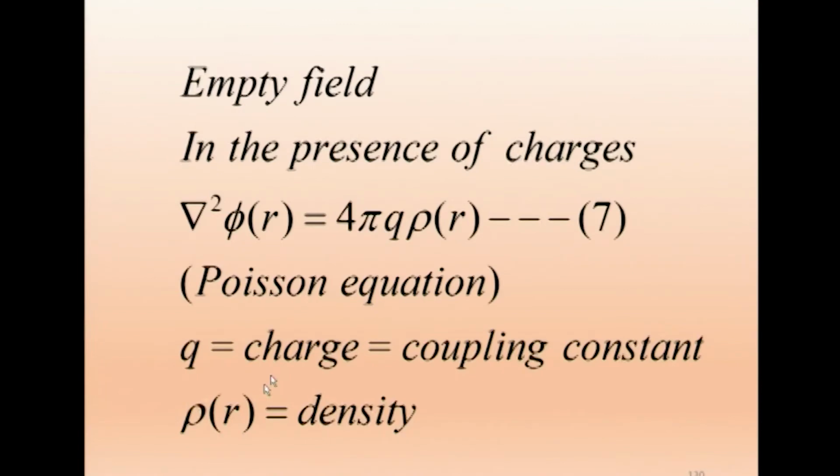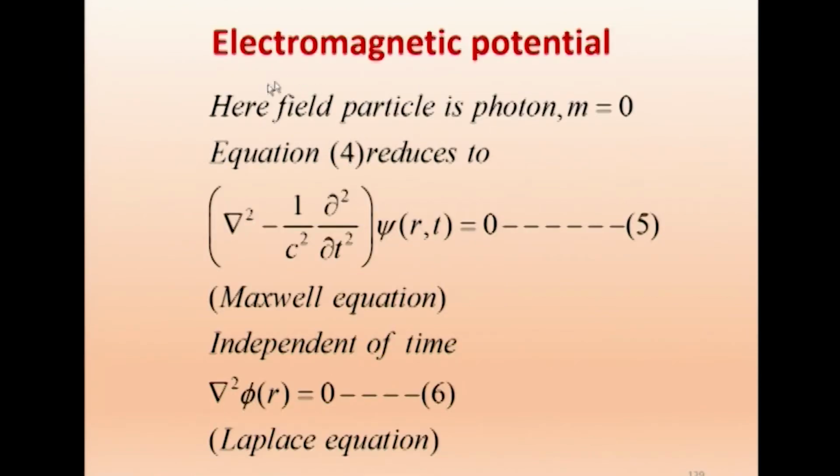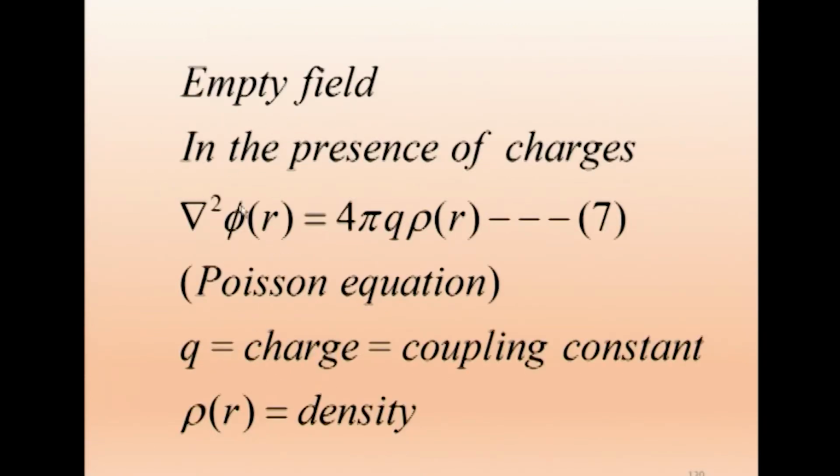Now, if you go further, the expression we have written is for empty field, V of R equal to 0. We have already taken V of R equal to 0, empty field. So, in the presence of field we get 4 pi Q rho of r. Q is the charge and rho of r is the charge density, and this is the well known Poisson equation. Again, Yukawa is able to show from his own derivation that he is able to get Maxwell equation, Laplace equation and Poisson equation. Here Q is charge and we call it the coupling constant.